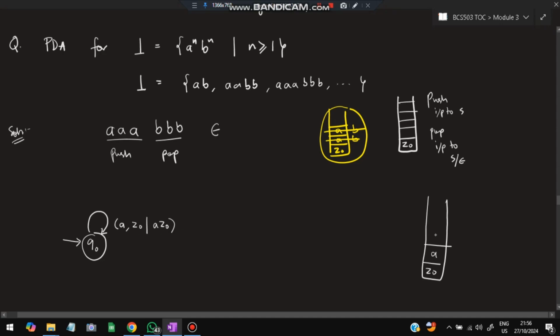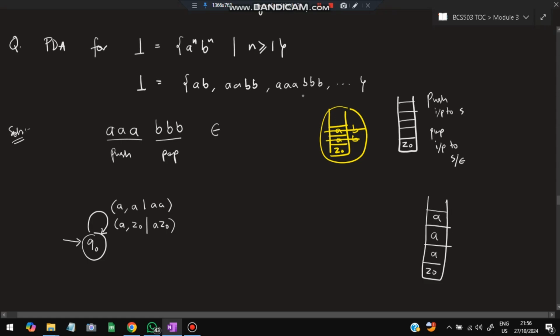What if I put another A? The top of the stack was A, not Z0, so I cannot take the previous condition. That was only for the first case, where the top of the stack was Z0. In this case, the top of the stack was A, so I have to take another condition: A is the input and the top of the stack is A. In that case, the top two elements will be AA. Now if I insert another A, again it will be AA. So this will be accepted.